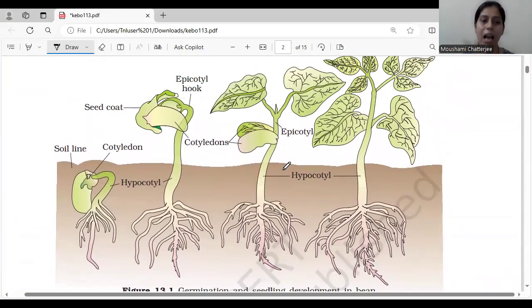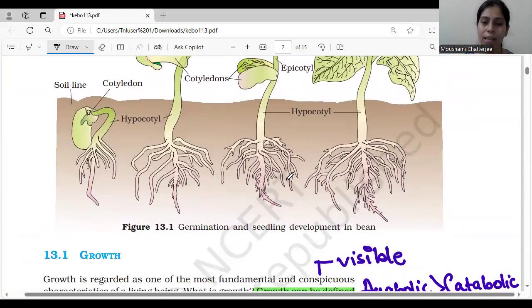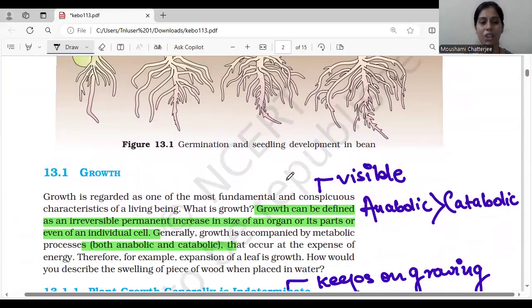You can see how the seed has developed into root and shoot, how the hypocotyl is responsible for the development of the root system and the epicotyl is responsible for the development of the shoot system, and how phase by phase the entire plant has grown from a seed. So this is basically germination and seedling.